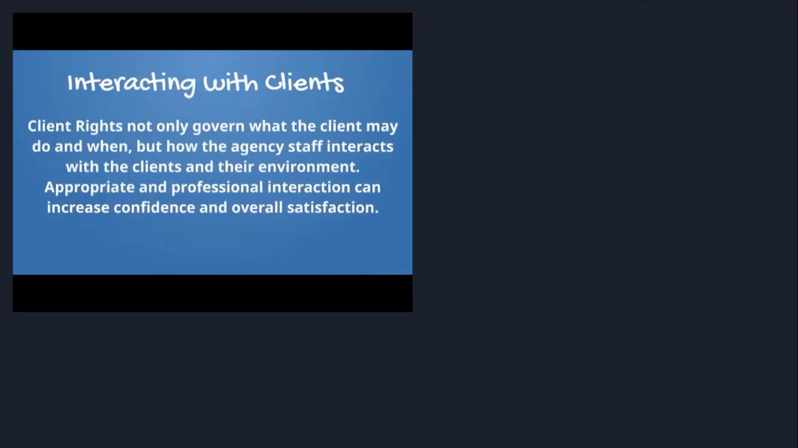A few more things to remember. The client must be informed of care prior to the start of care services. The client has the right to be treated with respect, and the client has the right to make concerns and grievances known without fear. Client rights not only govern what the client may do and when, but how agency staff interacts with clients in their environment. Appropriate and professional interaction can increase confidence and overall client satisfaction.